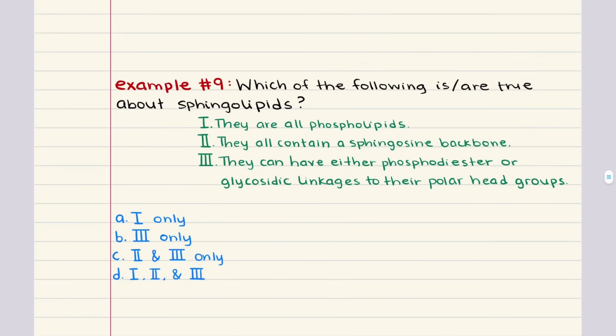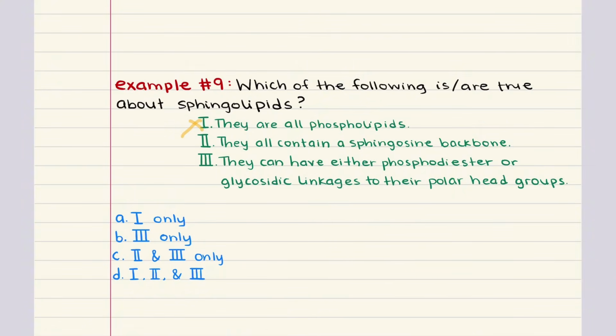Problem 9 says, which of the following are true about sphingolipids? Statement 1 says they are all phospholipids. This is false. While some sphingolipids, like sphingomyelins, are phospholipids because they contain a phosphate group, many others, like glycosphingolipids, do not. These instead have sugar residues and they are not classified as phospholipids. So statement 1 is false.